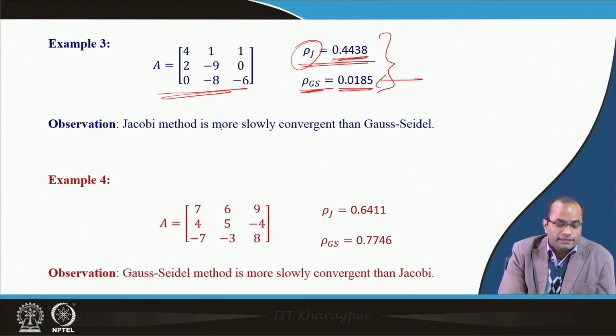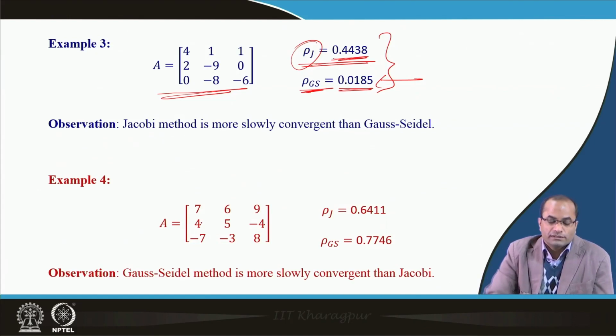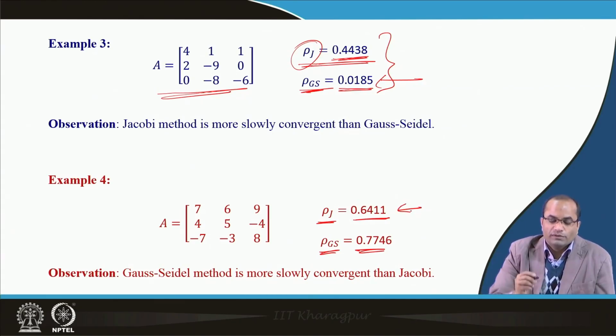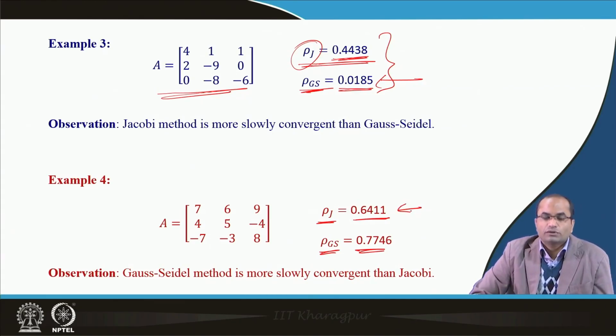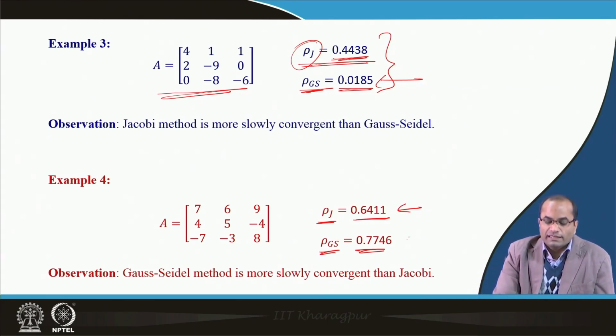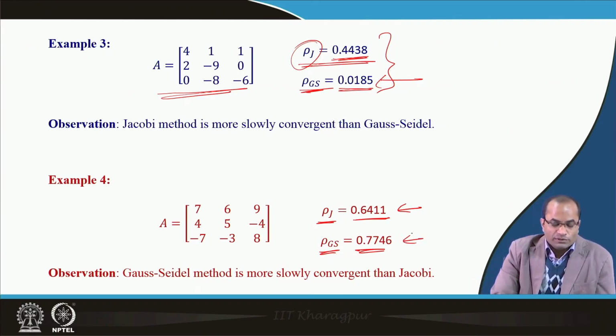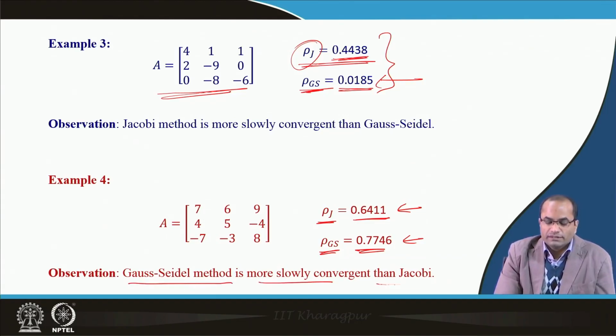And if we take this example, where the spectral radius of Jacobi is 0.64 and for Gauss-Seidel is 0.77, it tells that the convergence with the Jacobi method will be faster than the Gauss-Seidel method. Here also it is written that the Gauss-Seidel method is more slowly convergent than the Jacobi method.